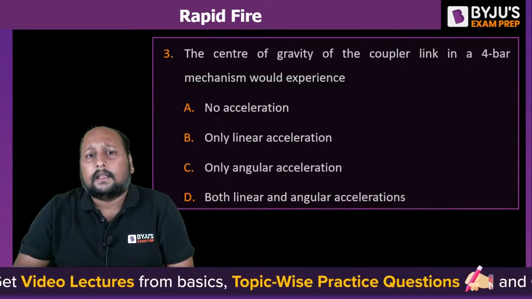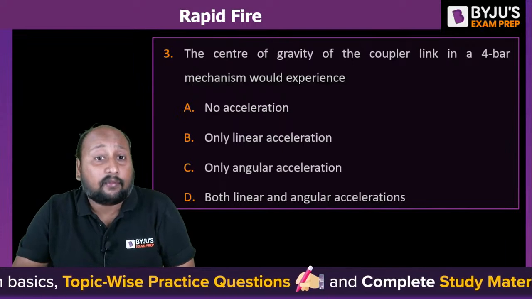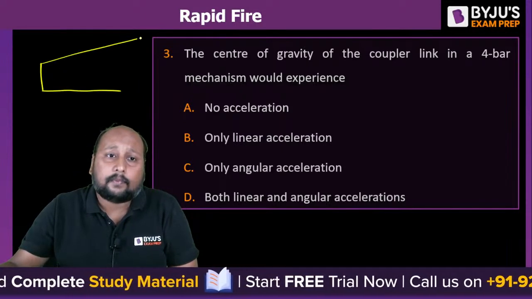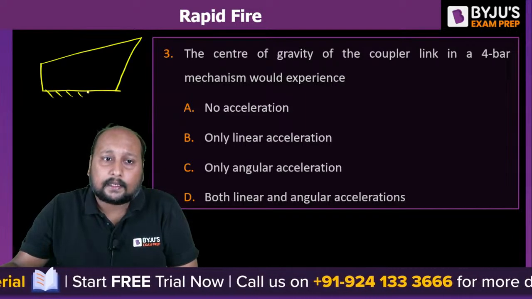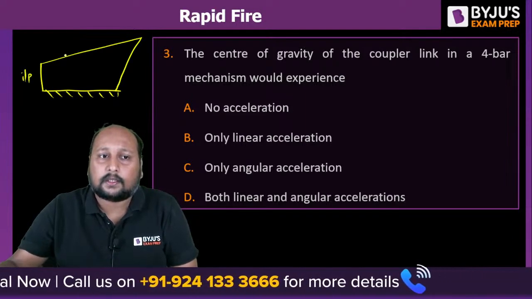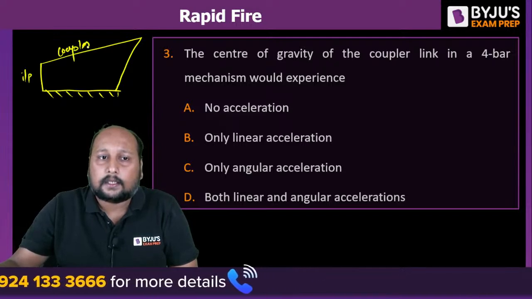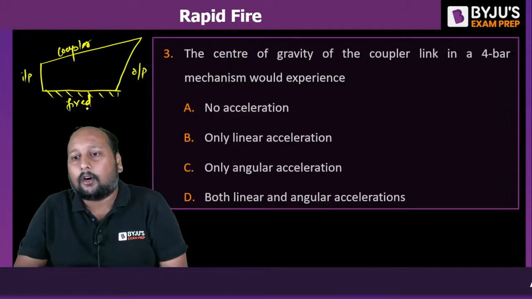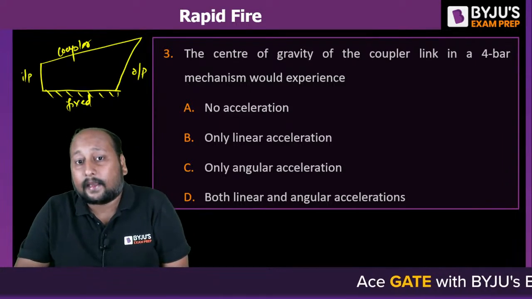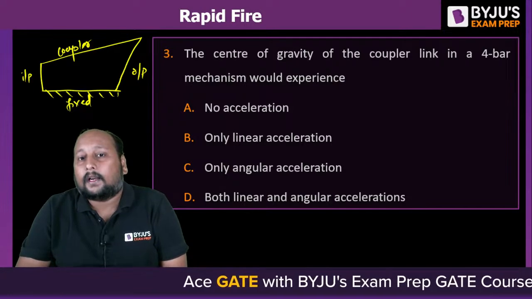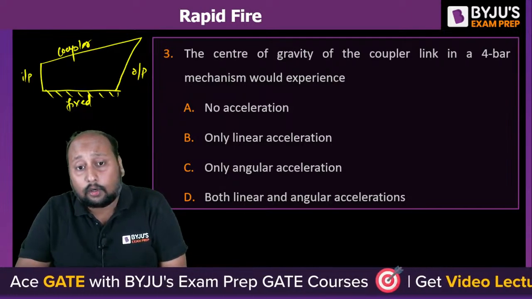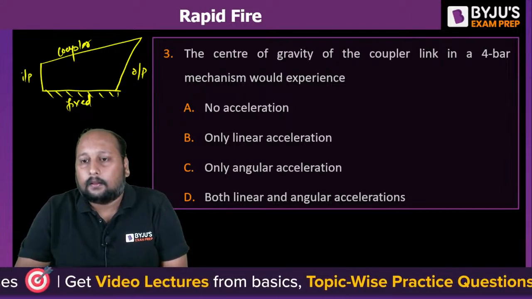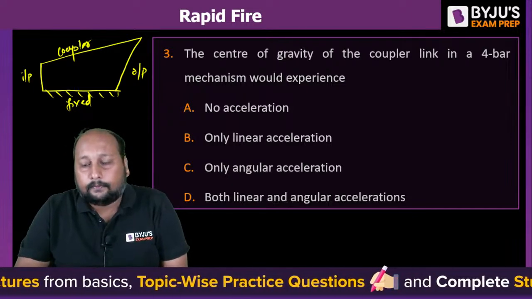Next question. The center of gravity of the coupler link in a 4-bar mechanism would experience what? We have a 4-bar chain mechanism, right? This is the input. Let us suppose this is the coupler, this is your output and this is the fixed link. So tell me, the center of gravity of the coupler link in a 4-bar mechanism would experience: no acceleration, only linear, only angular, or both linear and angular acceleration? A, B, C or D?